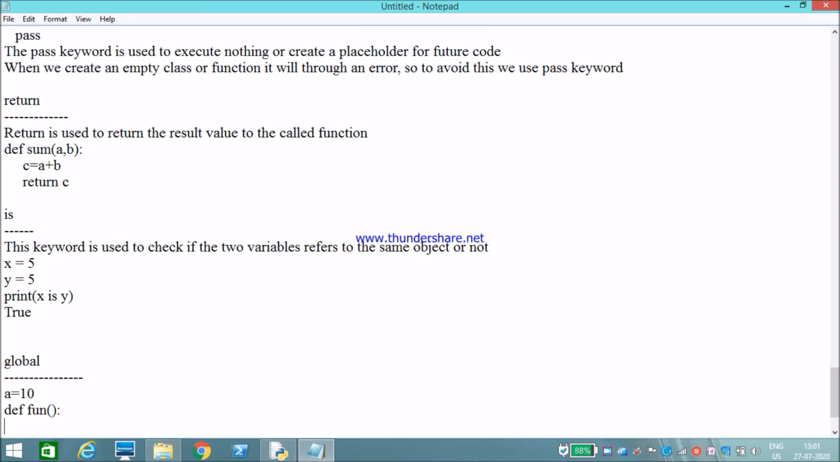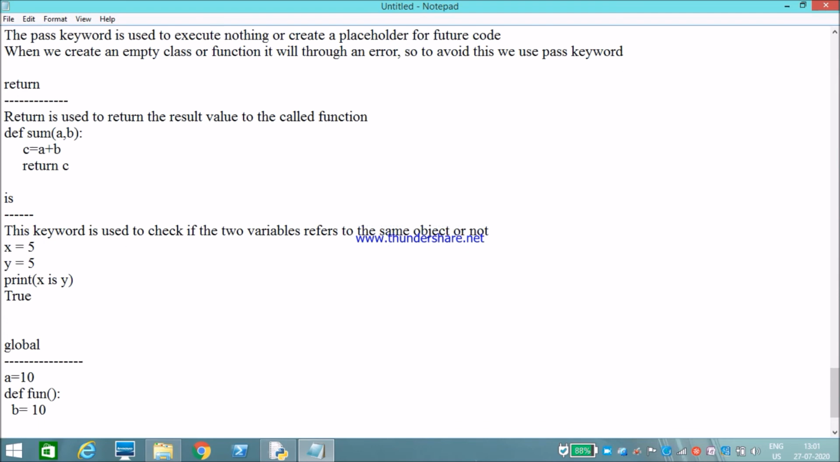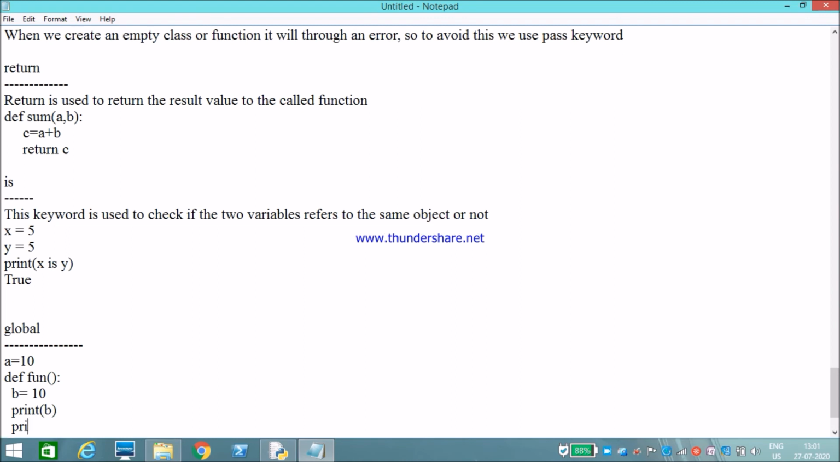Okay, no need any variable. Okay, I have b is equals to 10, print b, print a. So as we have seen, we have declared a global variable, and we have declared local variables also. We can access a global variable inside a local function also. What if I need to create this global variable inside my local function? For this we can use the global keyword to create a global variable inside a function.